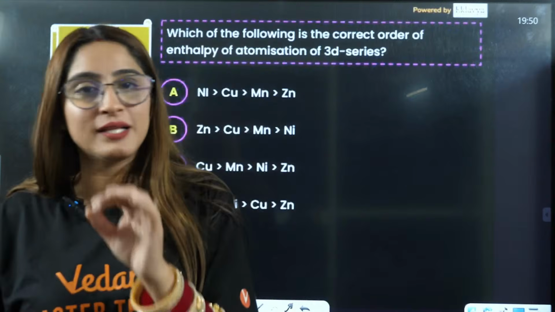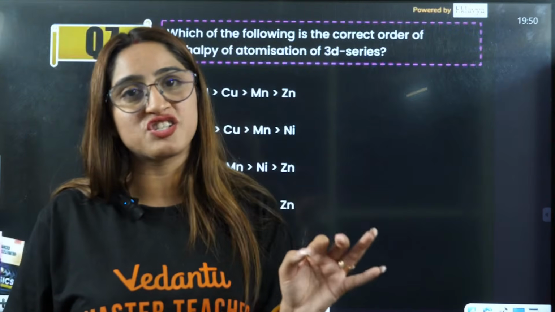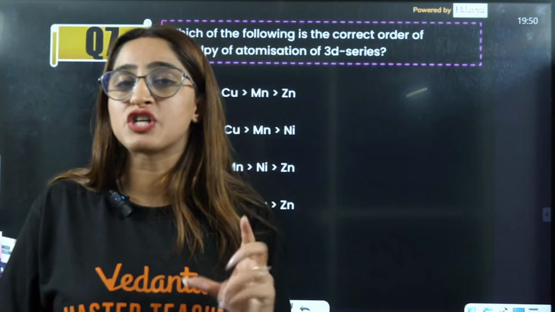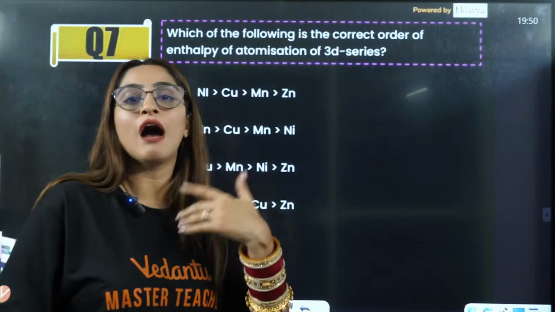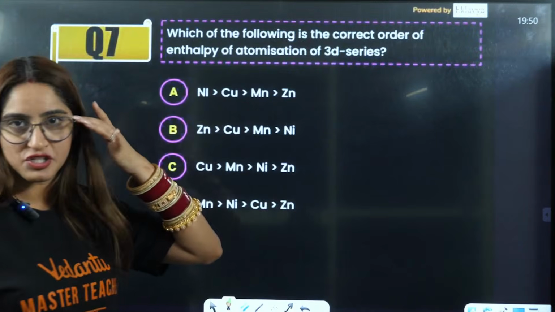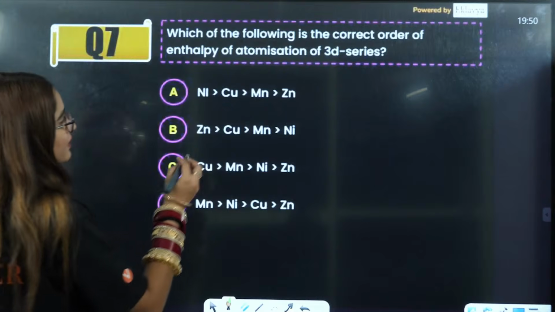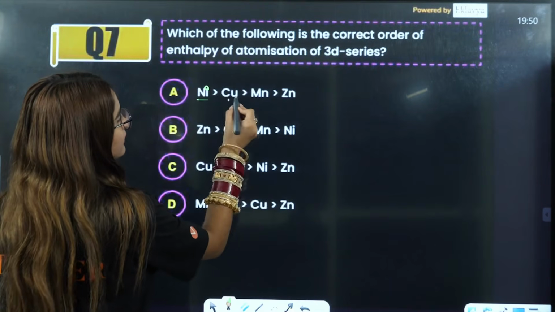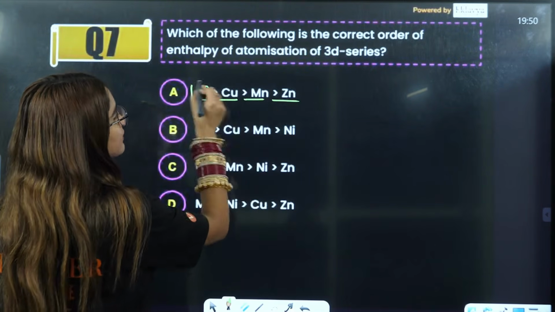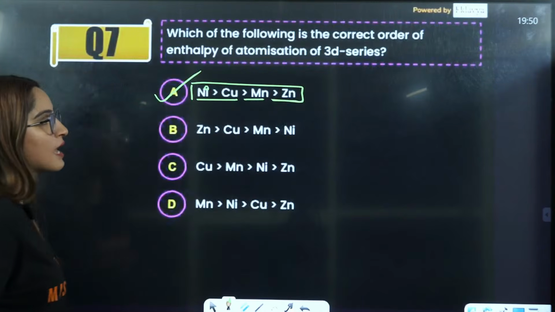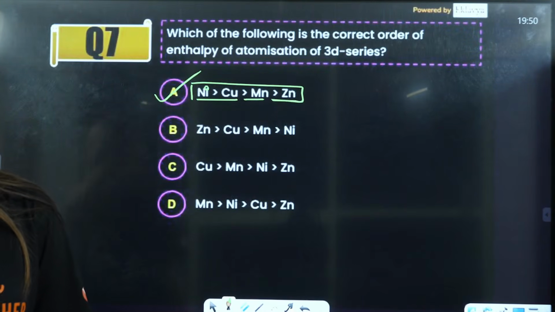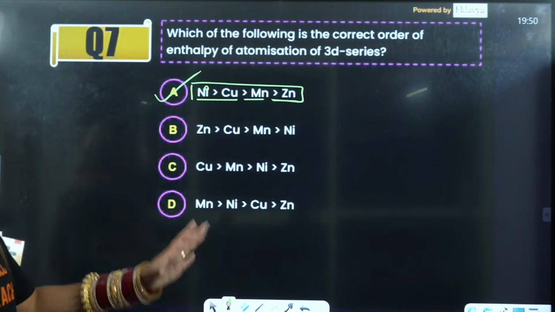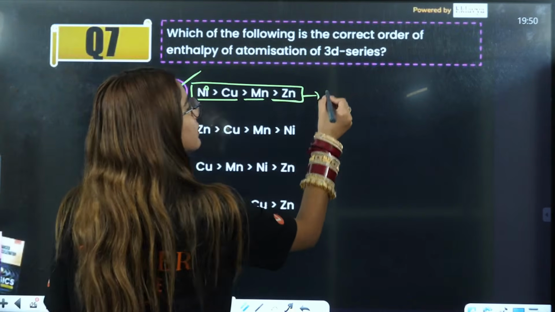In that table, you have the order of enthalpy of atomization. First you have nickel, then copper, then manganese, then zinc. So A is the correct answer. This is directly from your NCERT table.